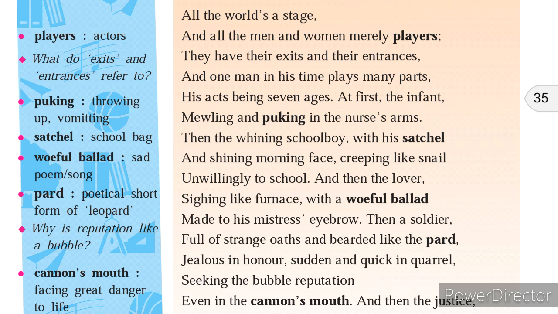And one man has to play many parts throughout his life, right? So he has to play the role of baby, schoolboy, lover, soldier, then man, old man, aged man.